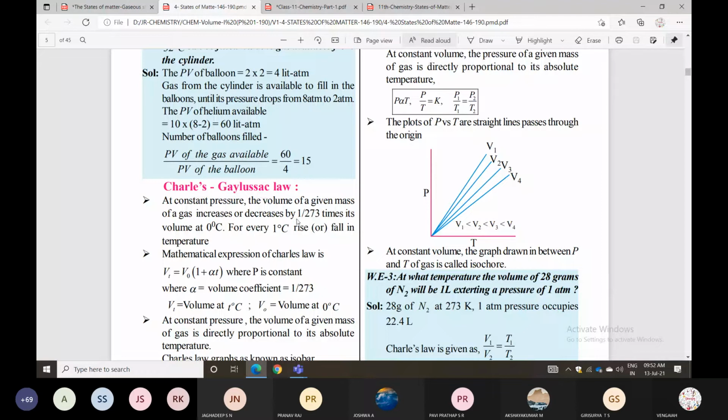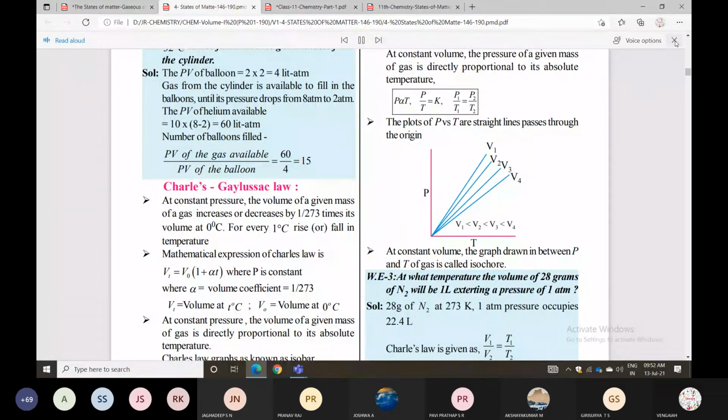For every 1 degree centigrade rise in temperature, what will happen? If we increase the temperature by every 1 degree, then what will happen?